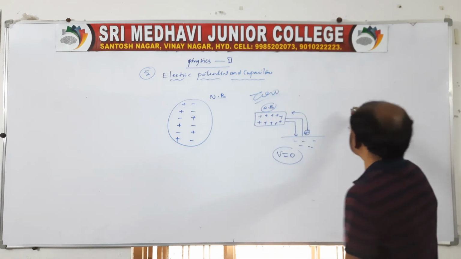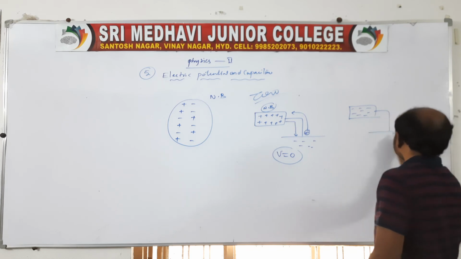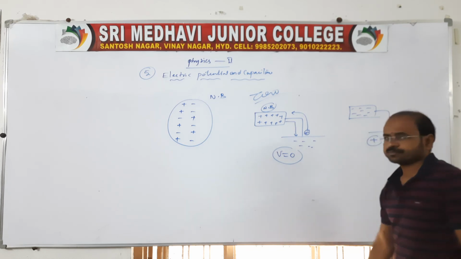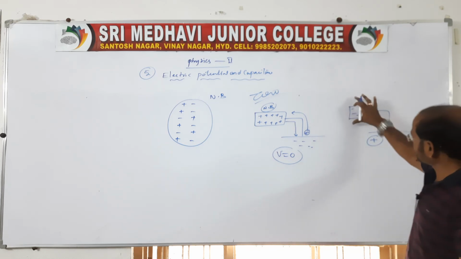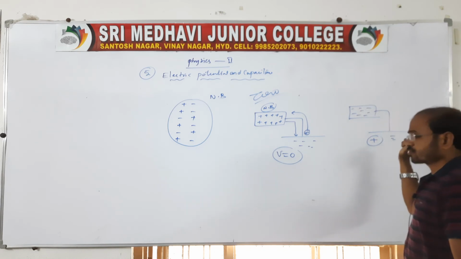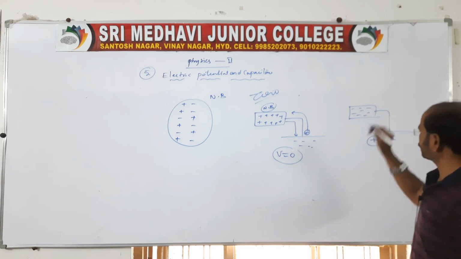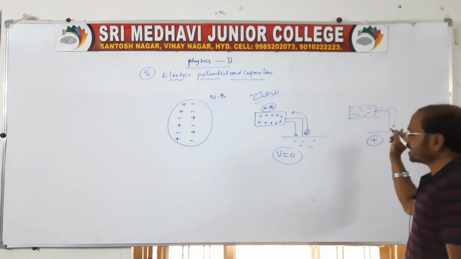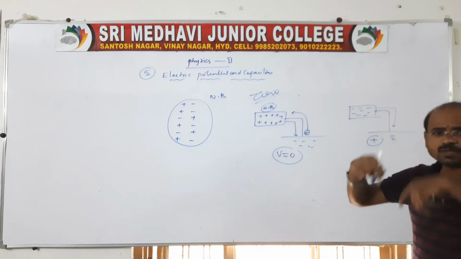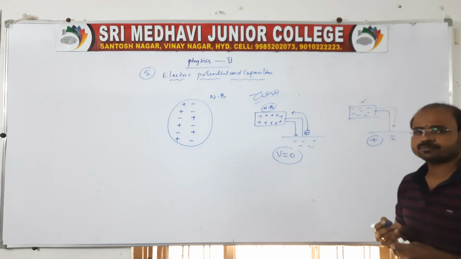Suppose a negatively charged body is connected to the earth, so that earth becomes like a positive. Therefore, there is a deficiency of electrons for the earth. So when there is a deficiency, electrons flow from the body to the earth. Sir, until what time does that flow of charges take place? Of course, till the body is neutral.